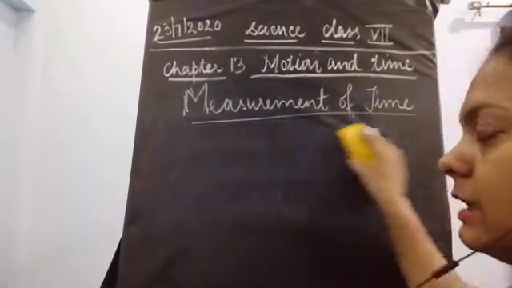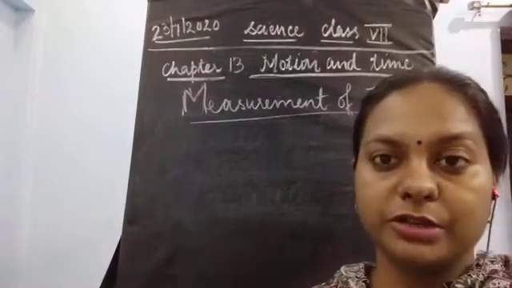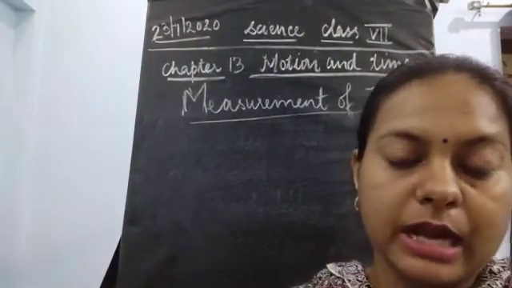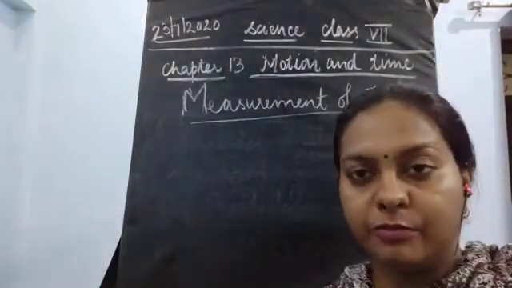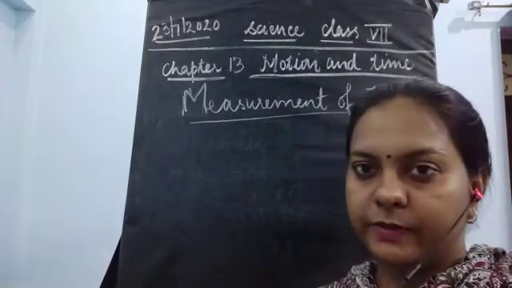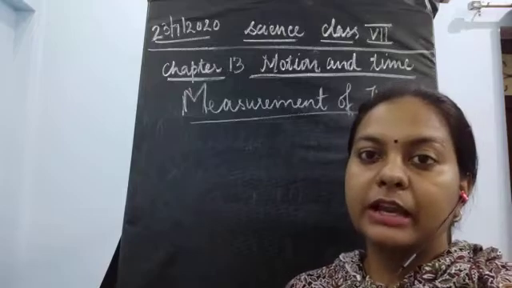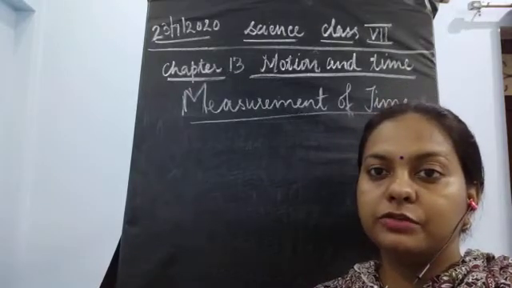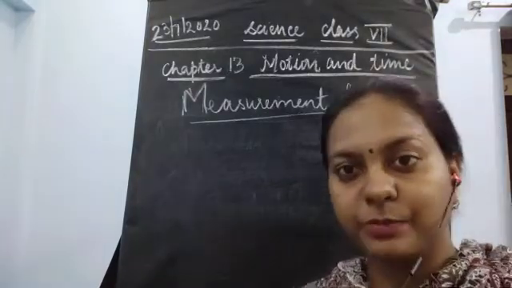I've just given this definition of the periodic motion in the beginning of the chapter, that periodic motion is a type of motion which takes place after a certain interval of time. Okay, at equal intervals of time, it is going to repeat. The motion is going to be repeated.